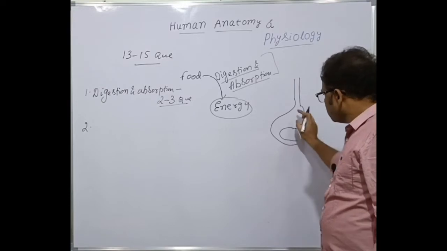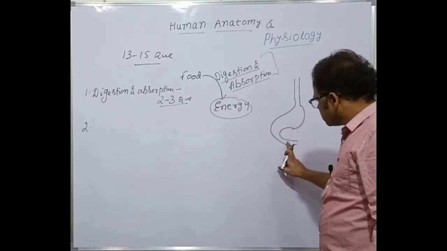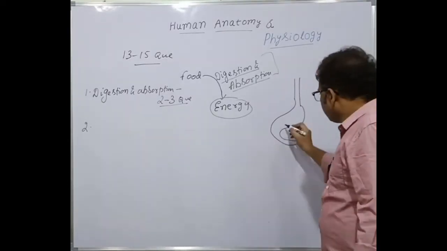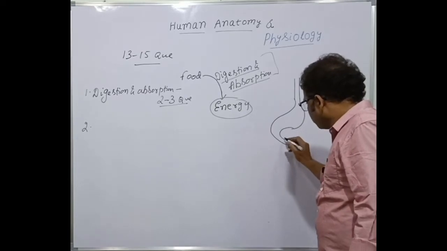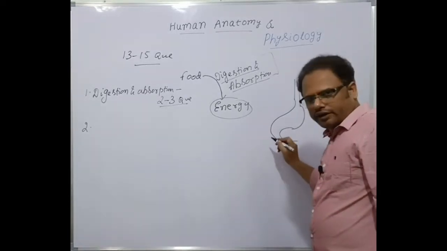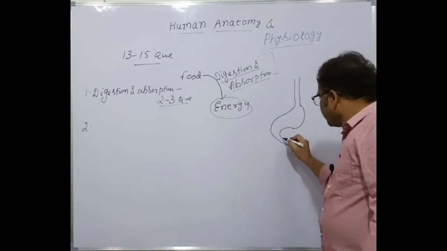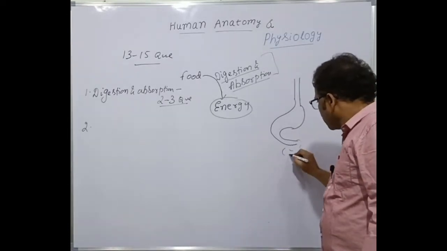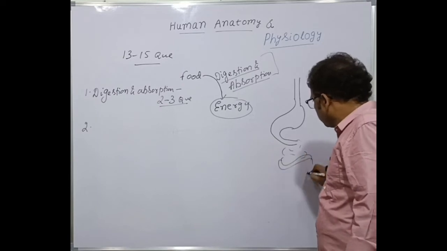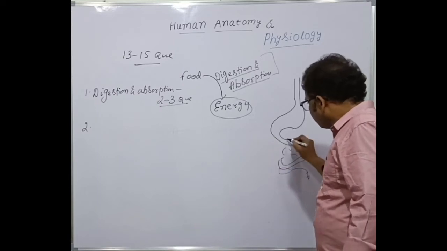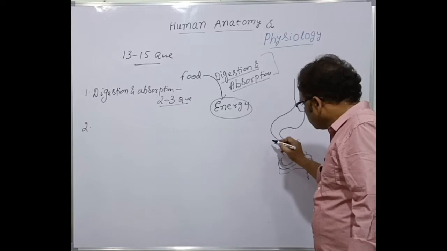This is the J-shaped structure called stomach and this is the duodenum. The main part of digestion is the duodenum, the first part of the small intestine. And after the food is digested, it is absorbed. Various parts of the small intestine are there here. The food is absorbed into the blood here.